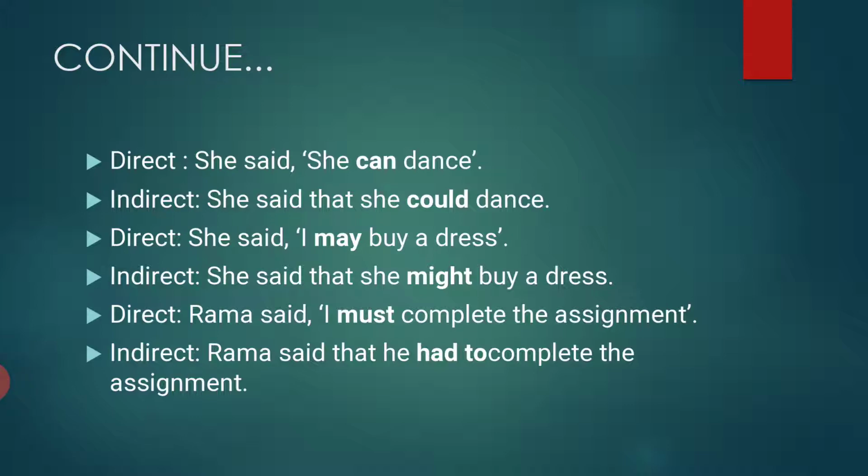Indirect: She said that she might buy a dress. May becomes might. Direct: Ram said, I must complete the assignment. Ram said that he had to complete the assignment. So in place of must, you can use had to or would have to according to the need of the sentence.